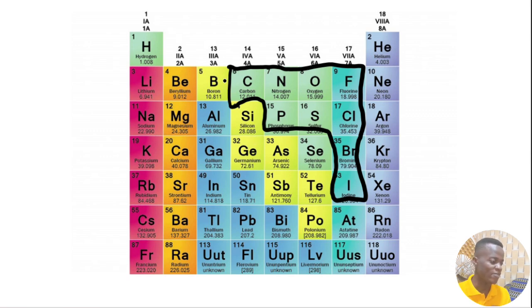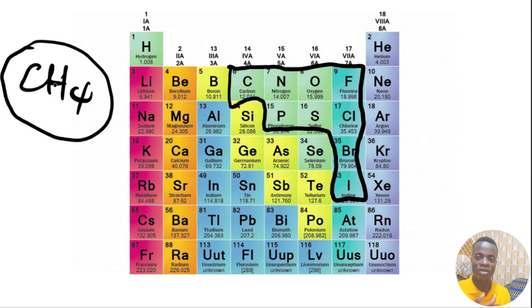So for example, if hydrogen is meeting carbon, we are going to have something like CH4. Hydrogen combining with carbon forms an organic substance. So that's not going to form an acid. And usually the carbon comes before the hydrogen.